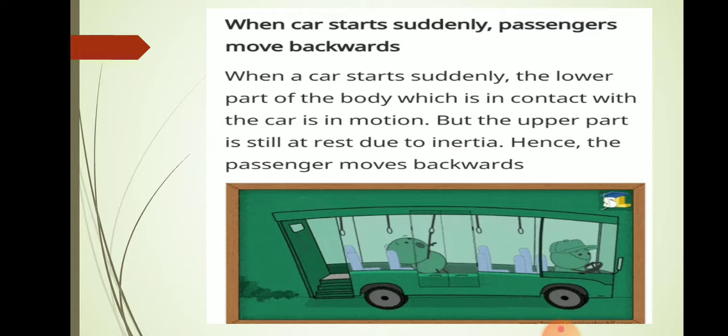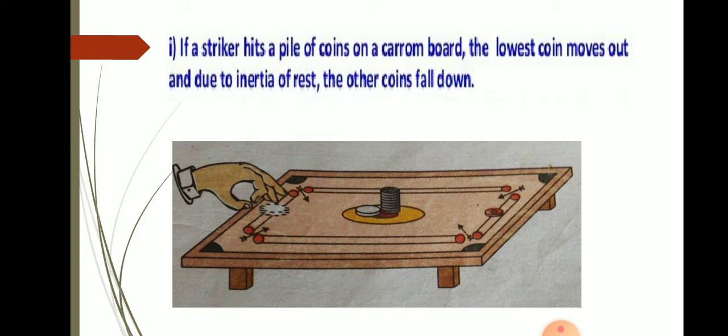That is because the lower part of the body, which is in contact with the vehicle, gets in motion as the vehicle starts, but the upper part is still at rest. So due to inertia of rest, the passenger moves backward. This is the example for inertia of rest.